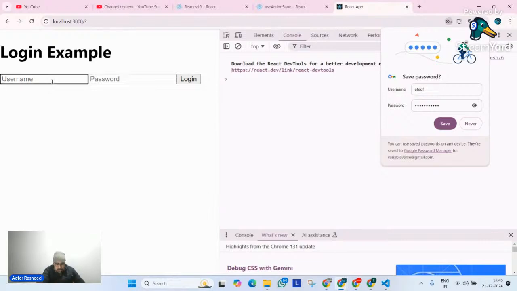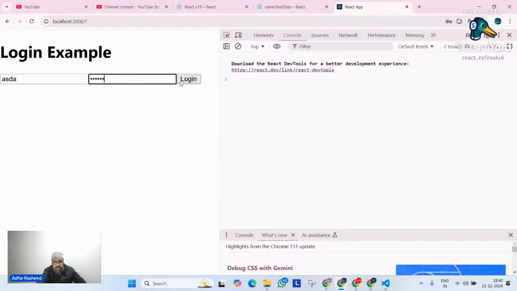Please do that. Let me write a username and a password and click on login. Once I click on login, you can clearly see that for 2 seconds, until it resolves the promise, my pending state went from false to true and it showed logging in. Once that was done, it gave me invalid user. But if I write admin and the password, which is password, and try to log in, you can clearly see logging you in for some time and then welcome admin.